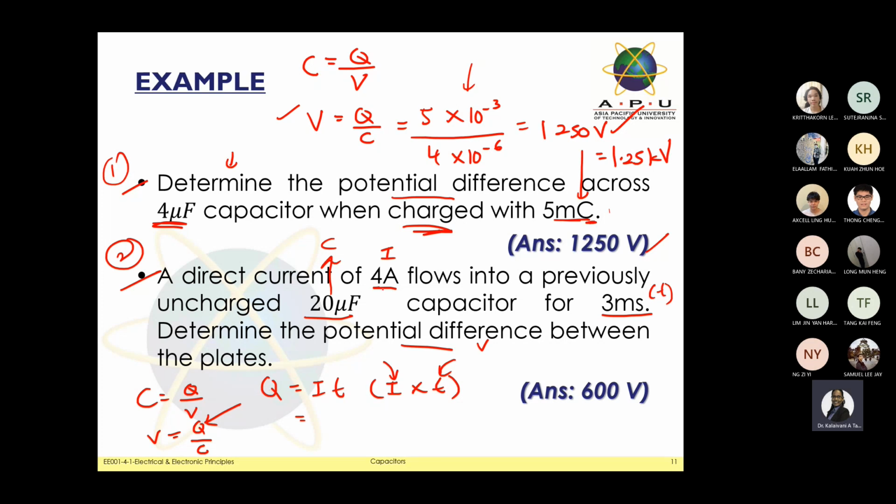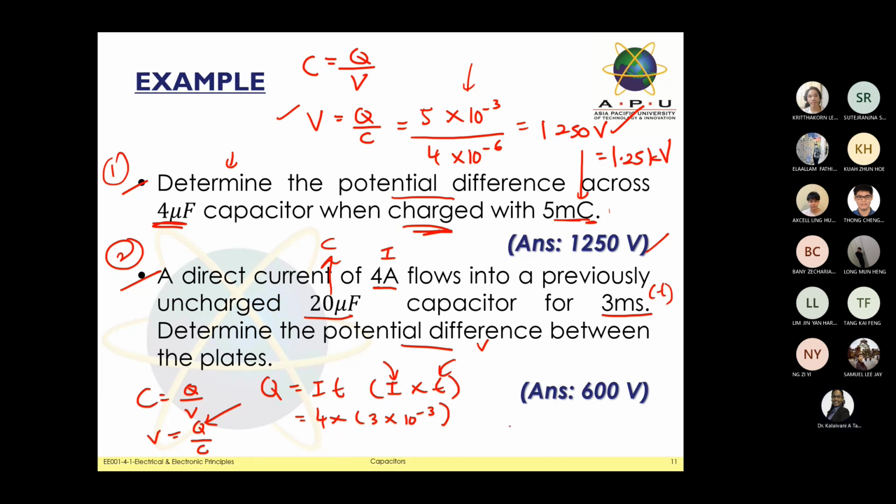Based on this one, we have 4 ampere. So 4 times the time, which is 3 milli, so this means 3 times 10 to the minus 3. So you will get a value here. Once you've done that, you can substitute directly into your equation.